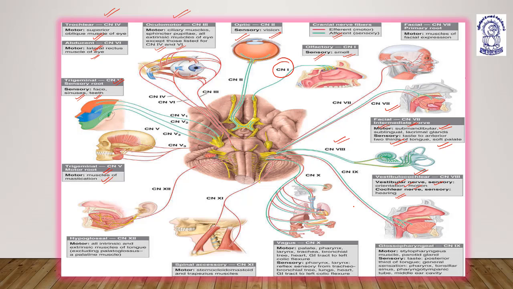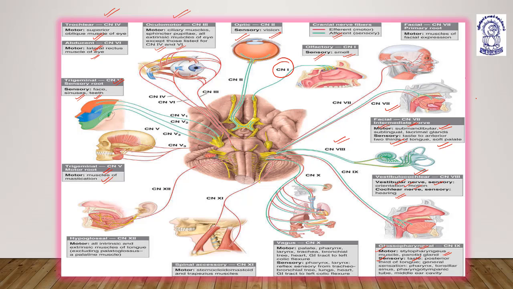Then comes the ninth cranial nerve, which is glossopharyngeal. It is mixed in function, both motor and sensory. The motor part supplies the stylopharyngeus, meaning the muscles of the pharynx, and the parotid gland. The sensory function is taste, especially to the posterior one third part of the tongue.